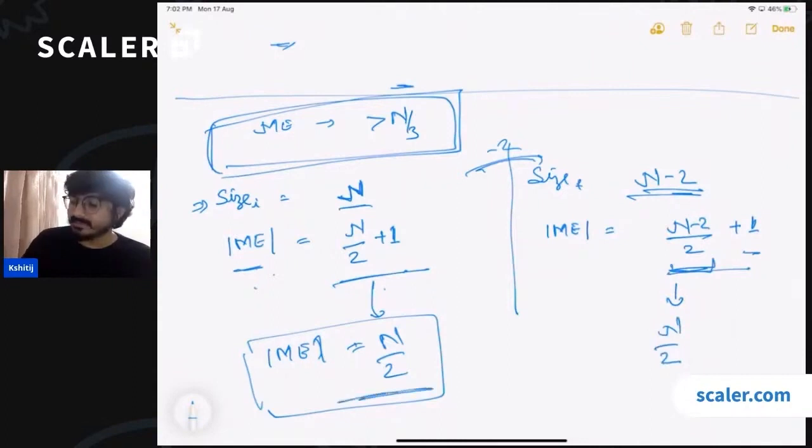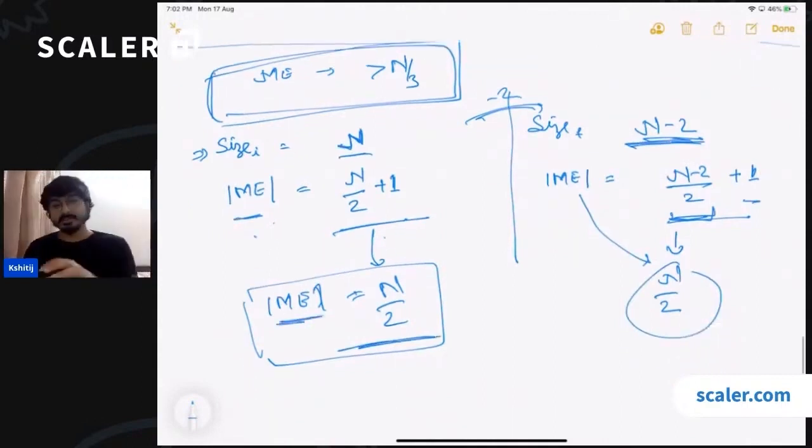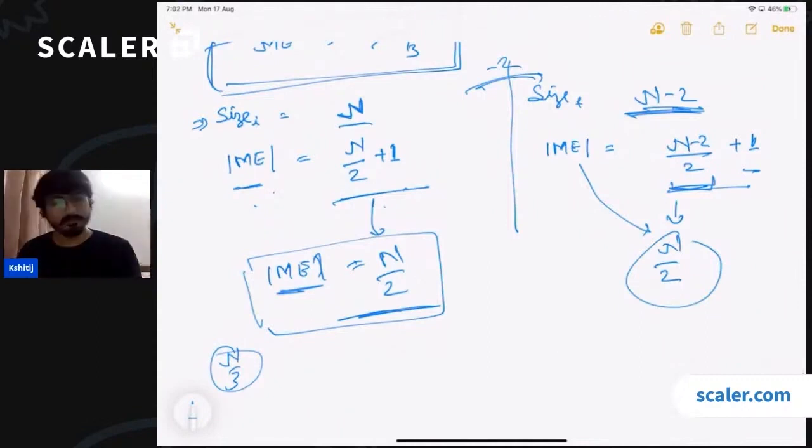So you can see that this is the count of the majority element which should be there in this array of size n minus 2, and this is the count of the initial majority element. So the initial element still remains the majority element. Now you can do the exact same exercise for n by 3 also, and check whether the same algo is going to work or not.